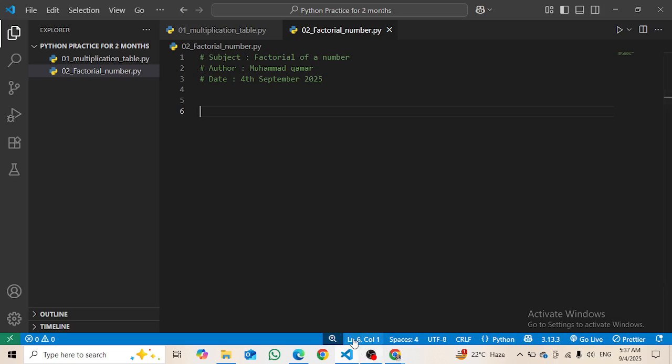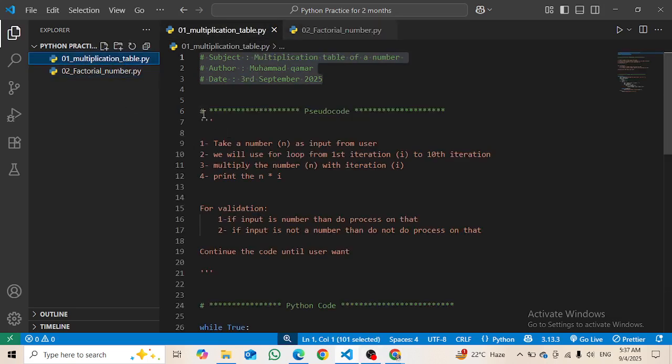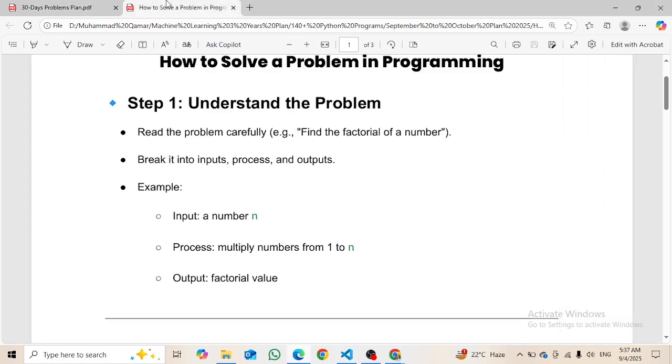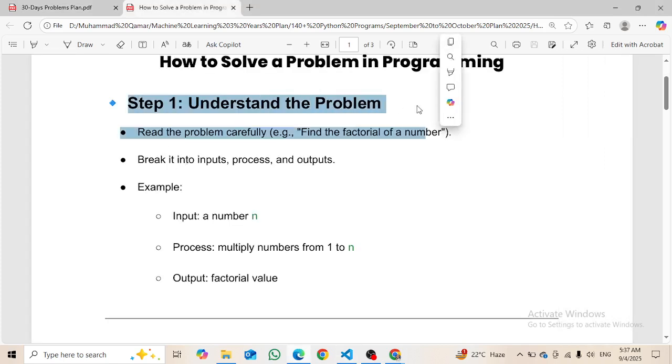So now first of all I have to write the pseudocode, which I am going to copy from here, not the pseudocode but this line, because every program has a different logic. The logic that we write in our simple words, like the code, we call a pseudocode. From the word pseudo you can understand it, right? Pseudo means something that is fake code.